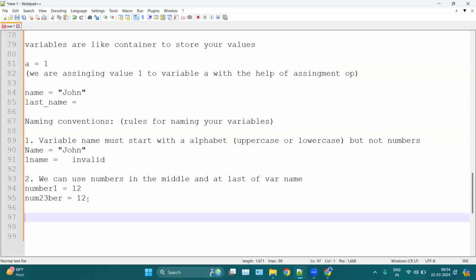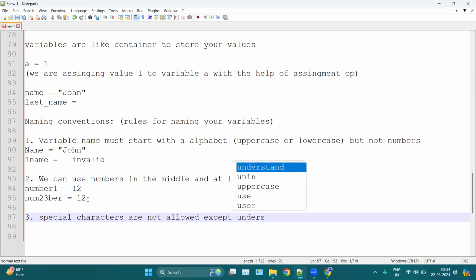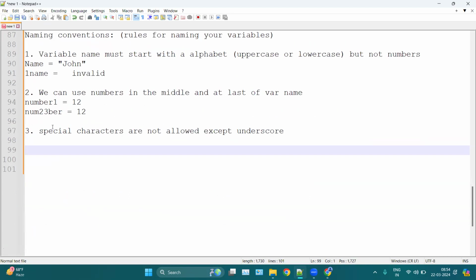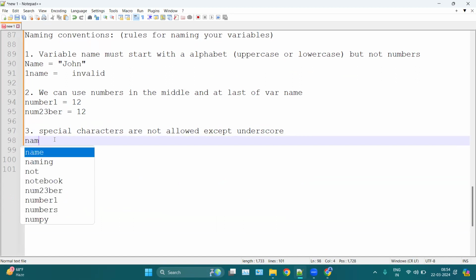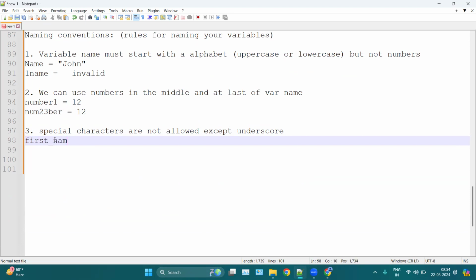The third rule is special characters are not allowed, except underscore. For example, we can write first_name equal to your name here.